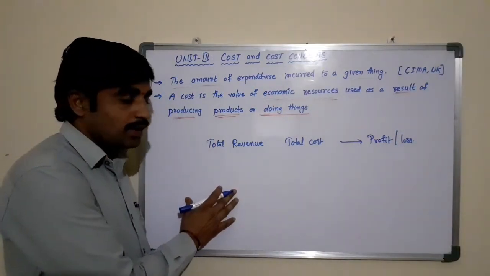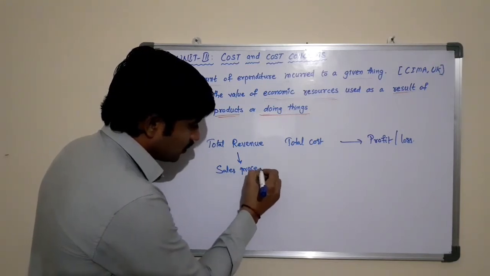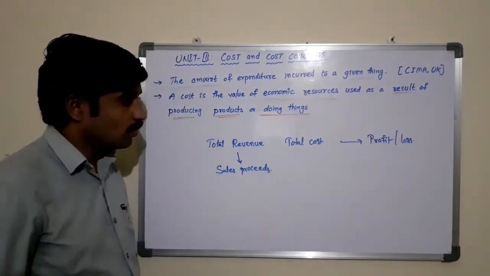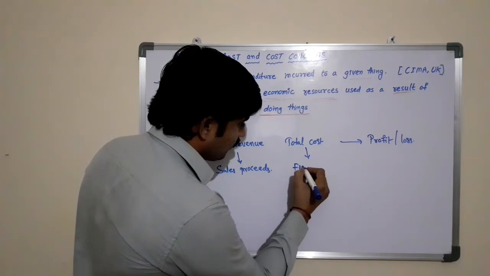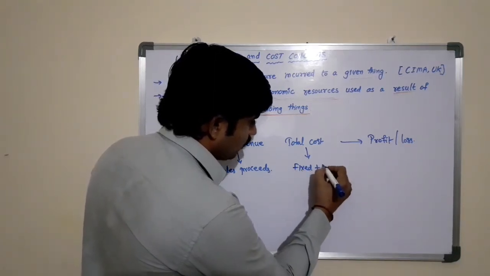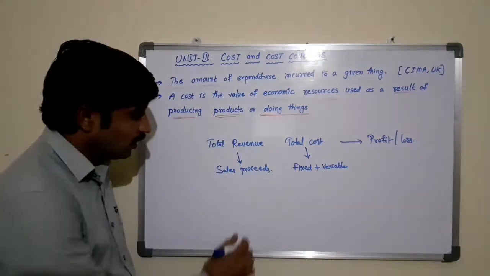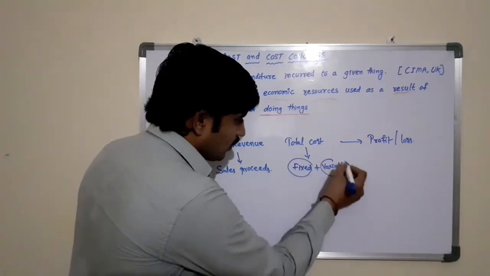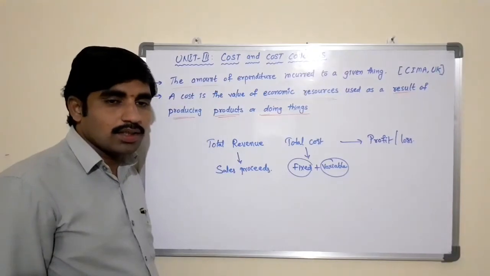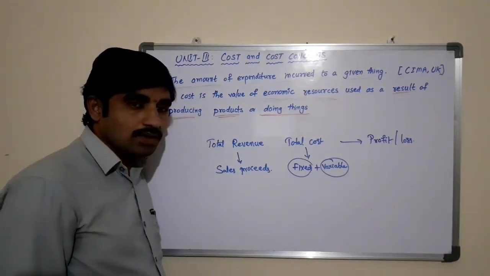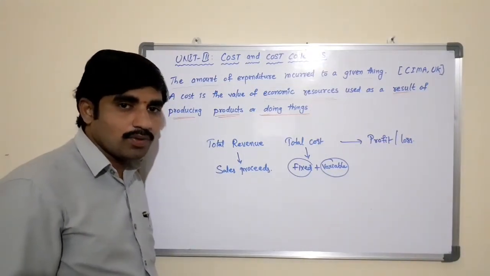Now the question is, what is total revenue? Total revenue means the total sales proceeds. Then what is total cost? Total cost is the fixed plus variable cost. So what is fixed cost, and what is variable cost? Fixed cost is the cost which remains constant at any level of production, whereas variable cost is the cost which changes according to the level of production.